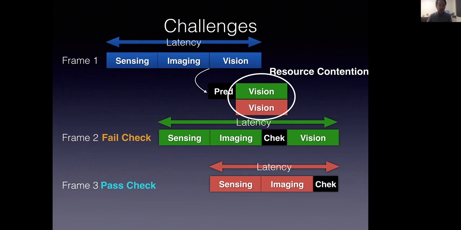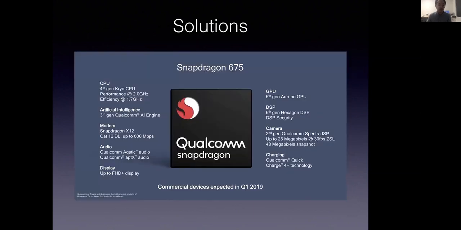In this figure, the vision stages of frame 2 and frame 3 will happen at the same time. If there is only one IP block, then these two parallel processes will have to be serialized, thus breaking the purpose of speculation. To address the resource contention in the vision computation stage, we propose to exploit the hardware heterogeneity available on today's mobile SoCs. We show a figure of the Snapdragon 675 SoC here. Same as many state-of-the-art SoCs, it has multiple IP blocks that can be used to execute vision algorithms. For example, in this SoC, the CPU, GPU, DSP, and AI engine, which is also known as the NPU, can be used for executing vision algorithms.